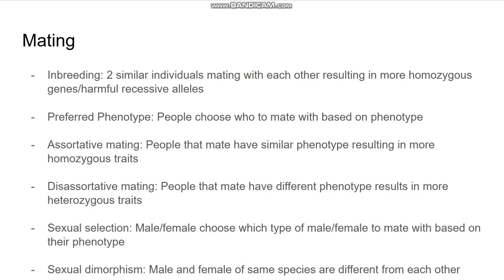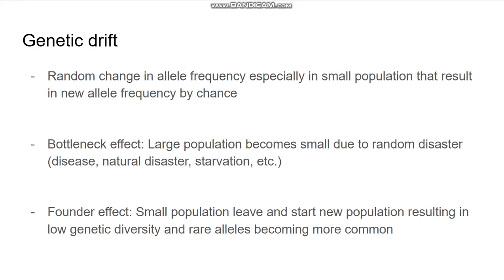Assortative mating means people who have similar phenotypes mate, and then disassortative mating means people who have different phenotypes mate. And then also for genetic drift, it's a change in allele frequency, and it's very random. And the bottleneck effect means a large population becomes small due to a random natural disaster, such as starvation, disease, virus, etc. And then founder effect means a small population leaves and starts a new population, and that results in more homozygous traits, rare alleles becoming more common, and low genetic diversity.